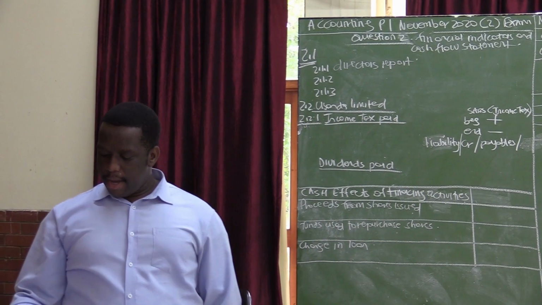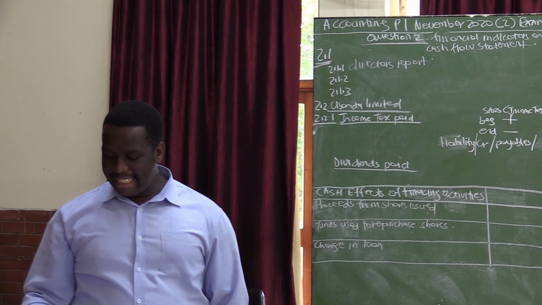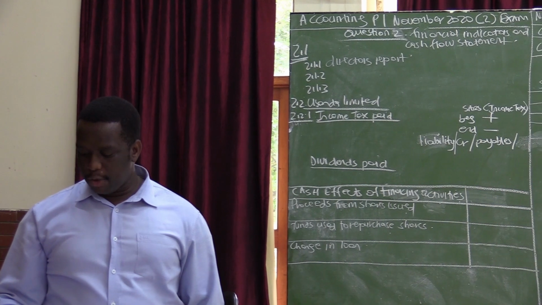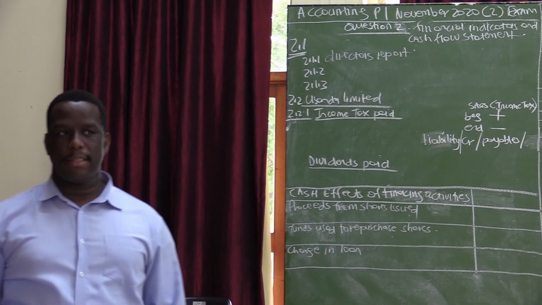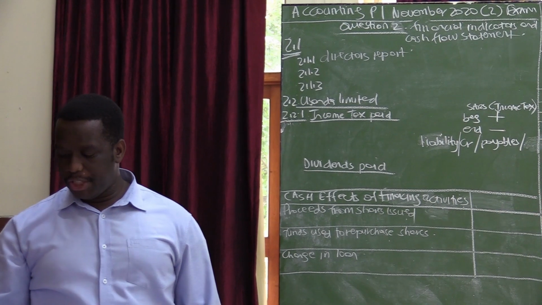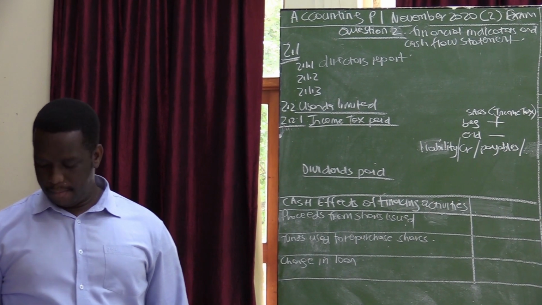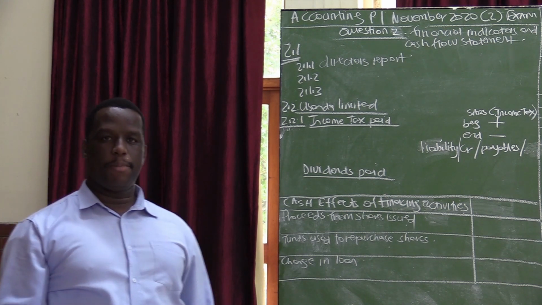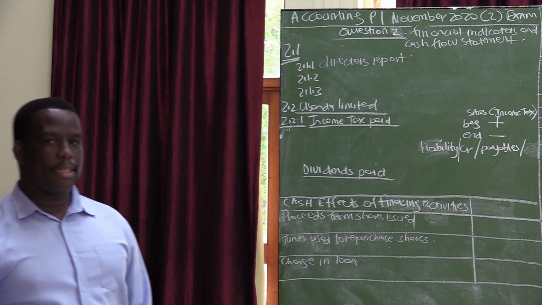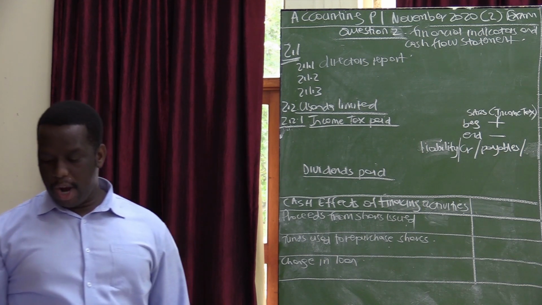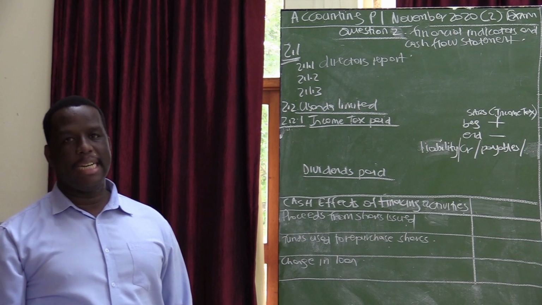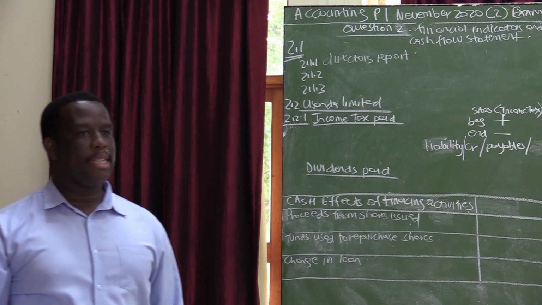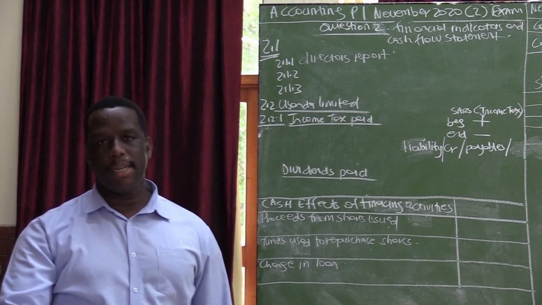2.1.2, the independent or the internal auditors are responsible for monitoring the financial control measures of the company on a regular basis. I think the key word to this question is regular basis. Remember the difference between the two auditors. The independent auditors are the external auditors who come only once at the end of the financial year, and their job is to audit the financial statements and write a report.